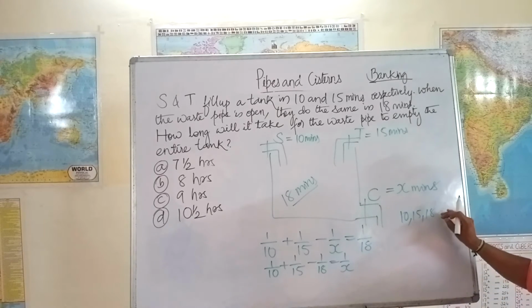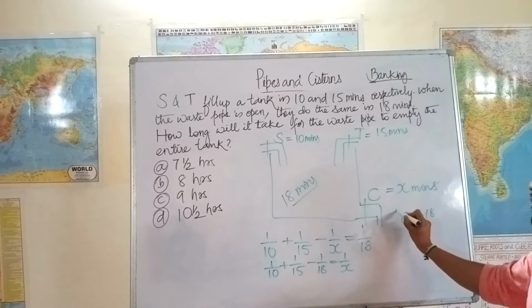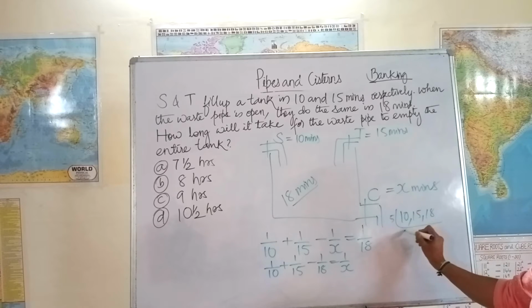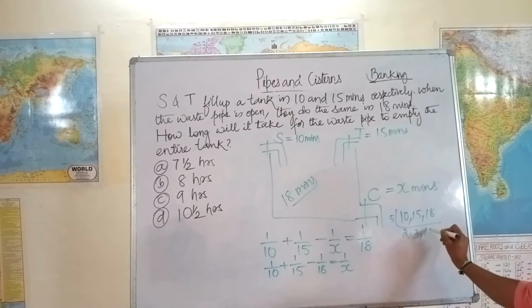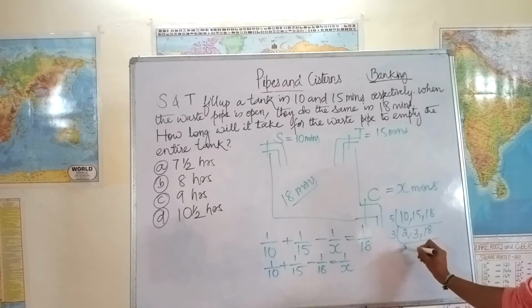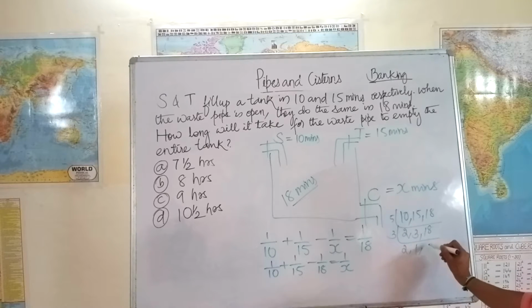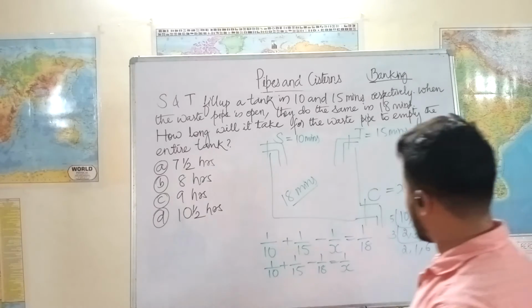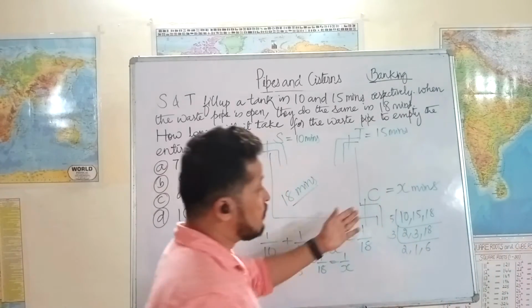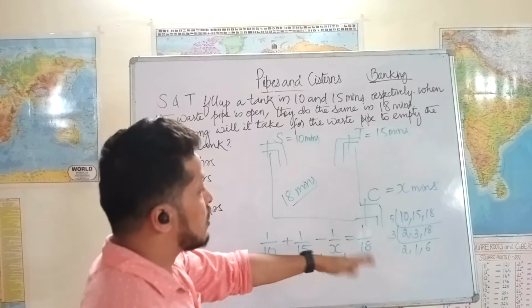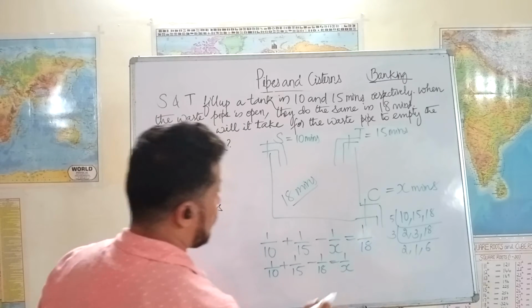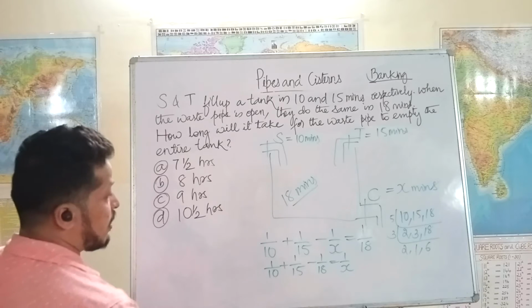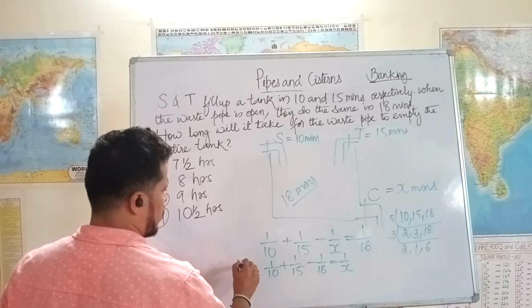If you can find it easily, you can do it, or let's do it this way. 5 2s are, 5 3s are, and let's keep 18 as is. Let's try with 3, 2, let's keep as is. 3 1s are 3, 6. 6 2s are 12, 12 3s are 36, 36 5s are 180. So 180 will be the LCM. So what I will do is multiply this with 180 and divide that with 180.